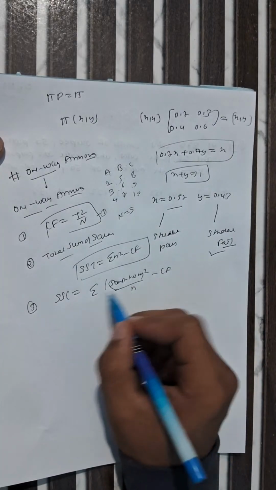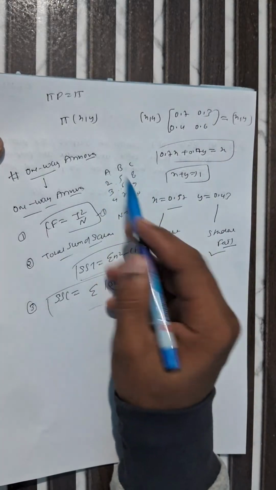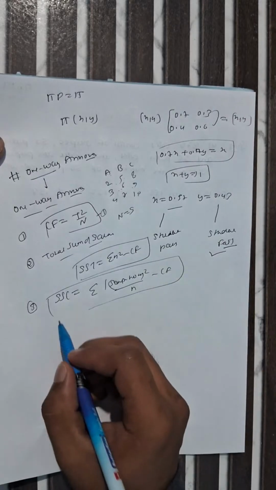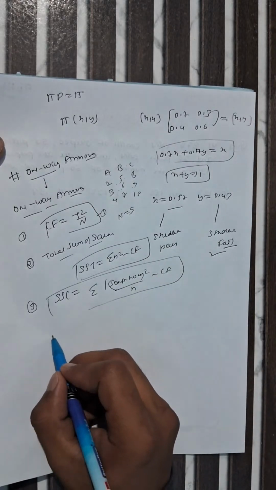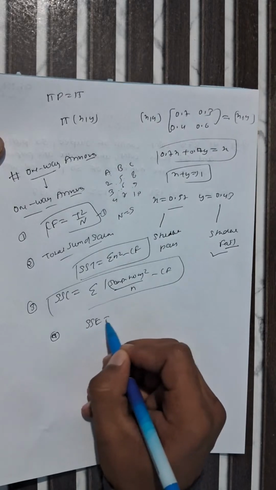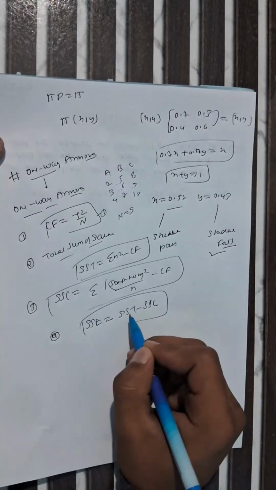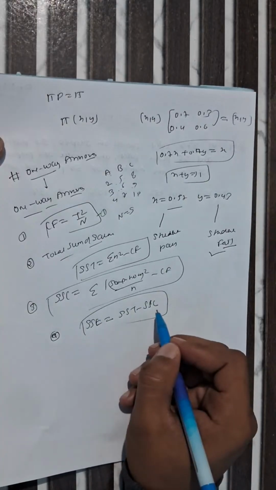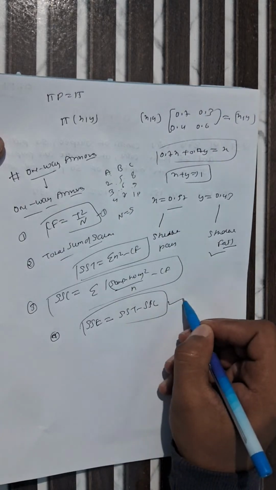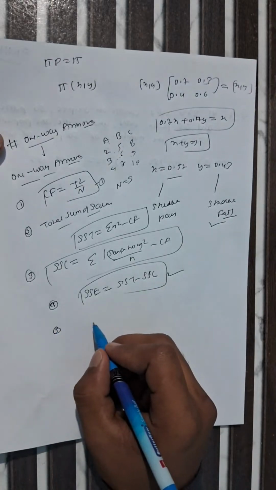Here n is the total number of rows: 1, 2, 3 rows are there. So divide by 3 after squaring each row. This is the formula for SSC. Now in step 4, SSE equals SST minus SSC. This is the sum of squares total minus the sum of squares due to column, giving the error sum of squares. Now we move to the 5th step, where we find the mean square.